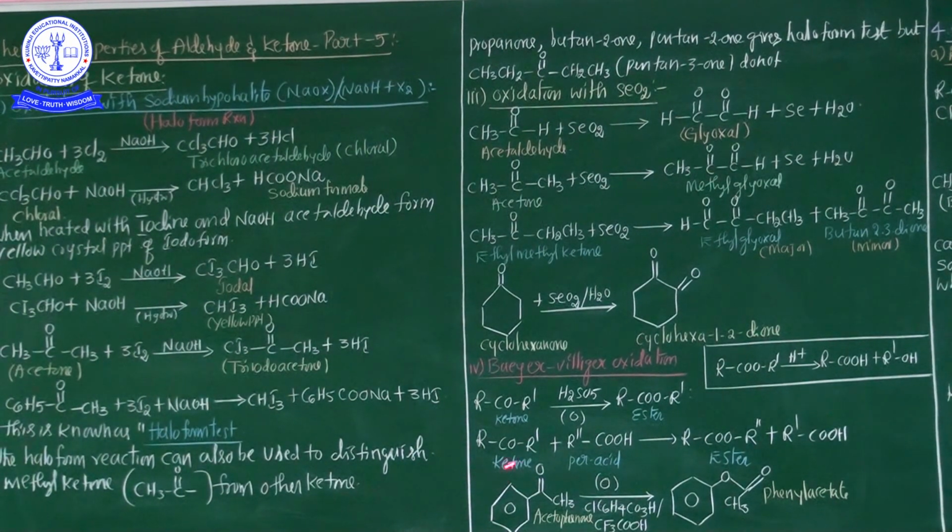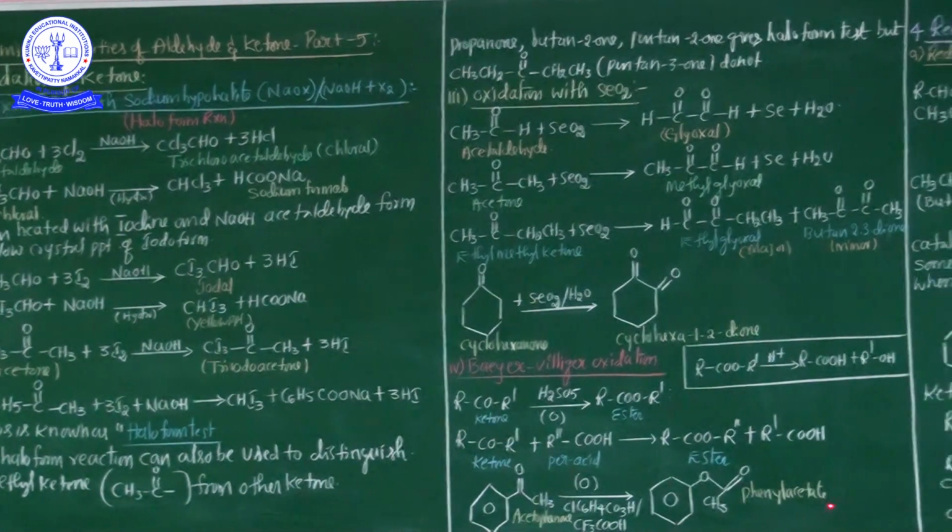Now see another example: ketone, peracid, and ester is obtained. And see one more example here, acetophenone. In the presence of this optimum condition, acetophenone finally gives phenyl acetate.